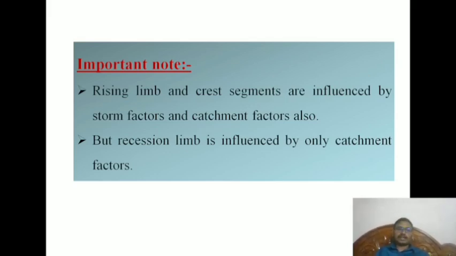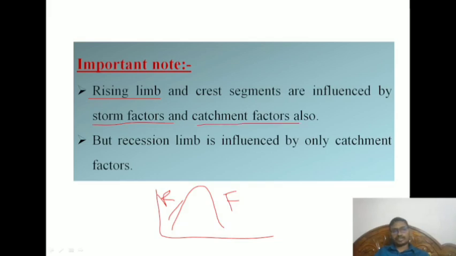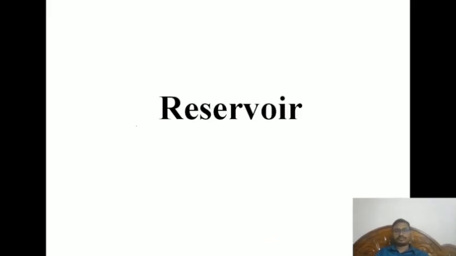That means, as I told, there will be a hydrograph with respect to time. This is the rising limb, this is the falling limb, and the rising limb is influenced by some storm characteristics and catchment characteristics, but the recession limb is influenced only by the catchment factors, not storm factors.